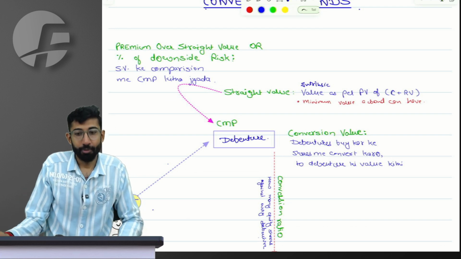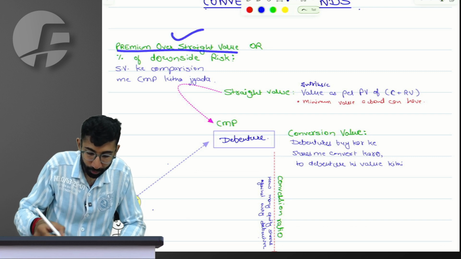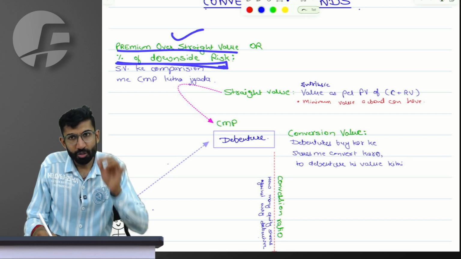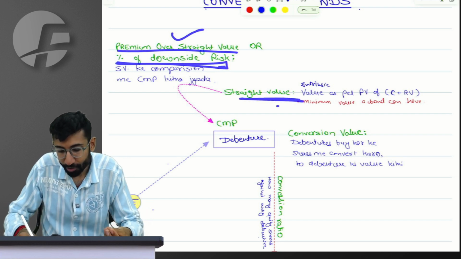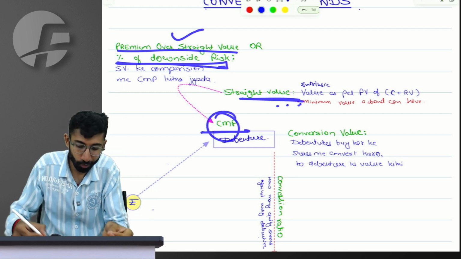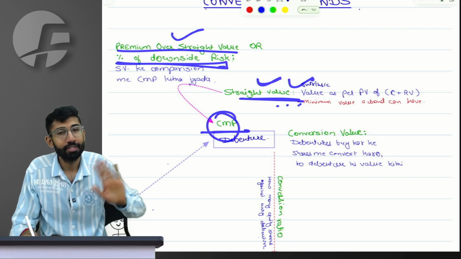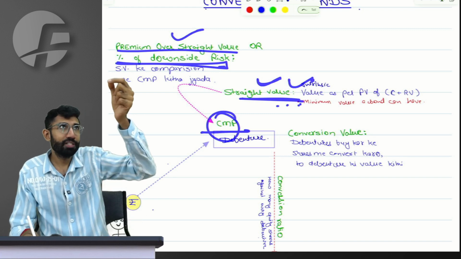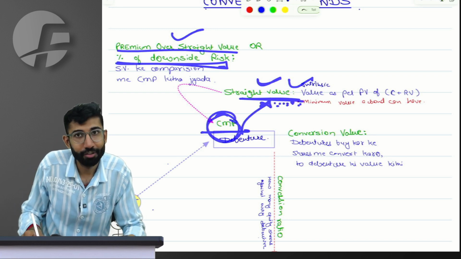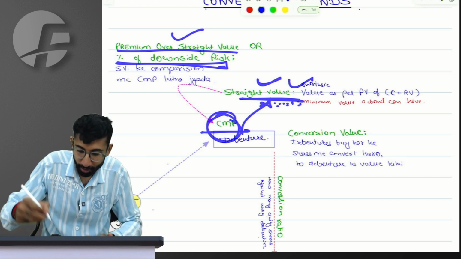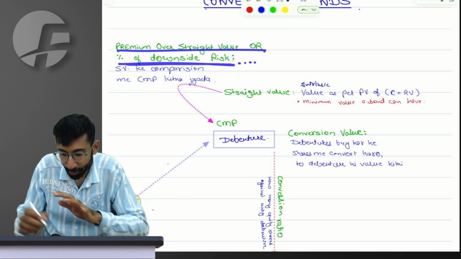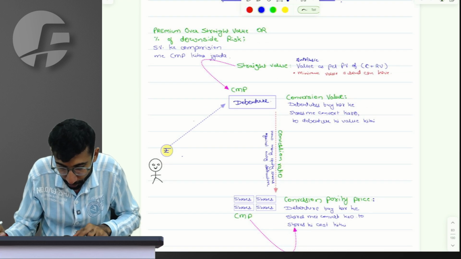One more terminology: premium over straight value is also called percentage of downside risk, which is logical, right? Because do you agree the value of the bond cannot fall below straight value? So if the price of the bond is the CMP right now, can I say the maximum downfall will be till the straight value, not below this? So how much is the downside risk in the price of the bond? From CMP to a maximum of straight value, not below that. Correct? So premium over straight value is also called percentage of downside risk. And this completes the entire discussion.